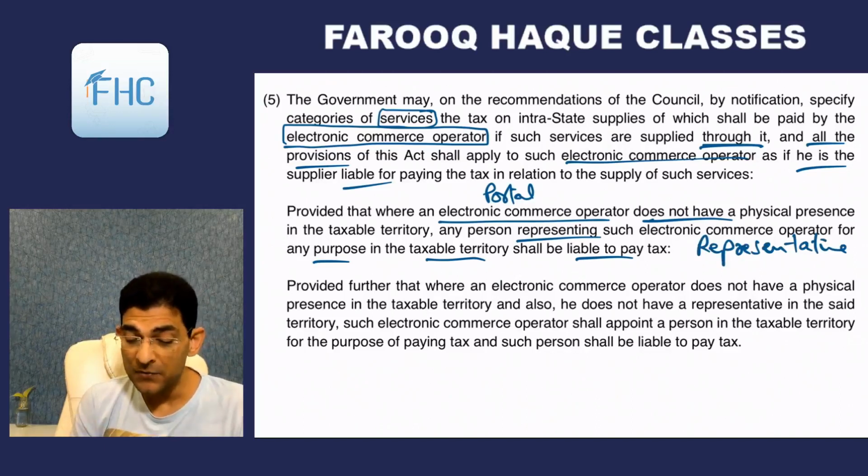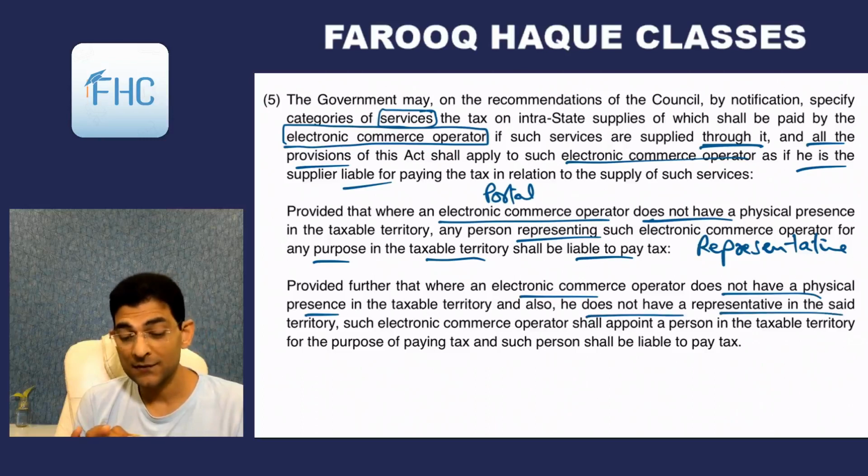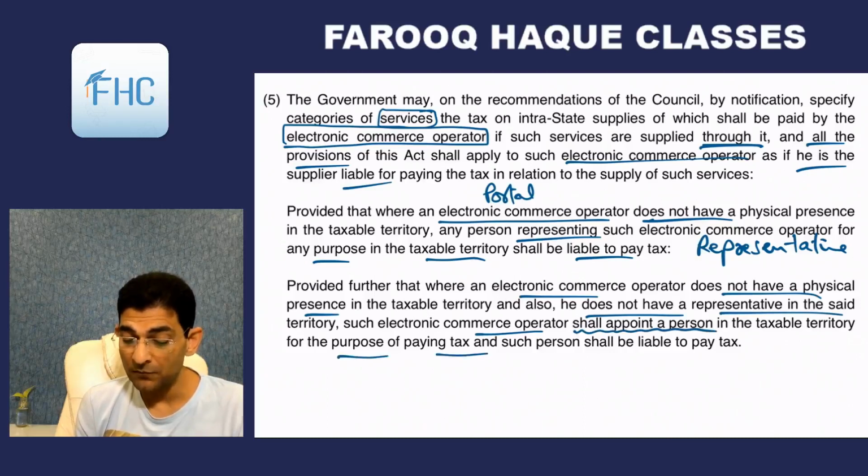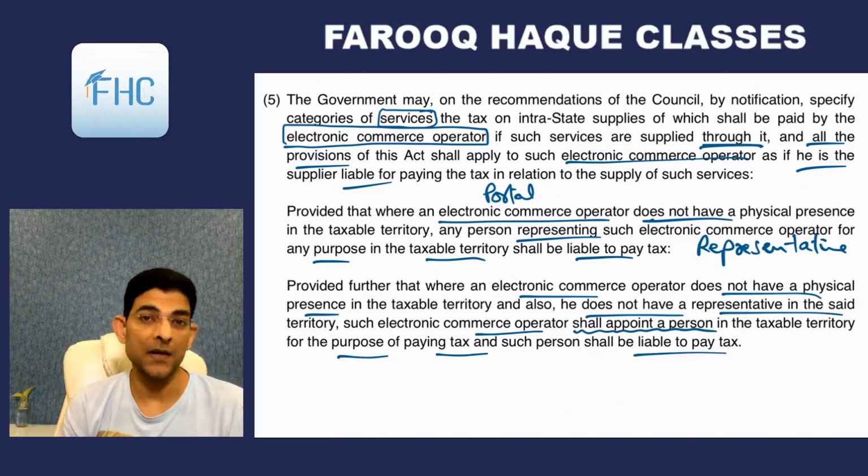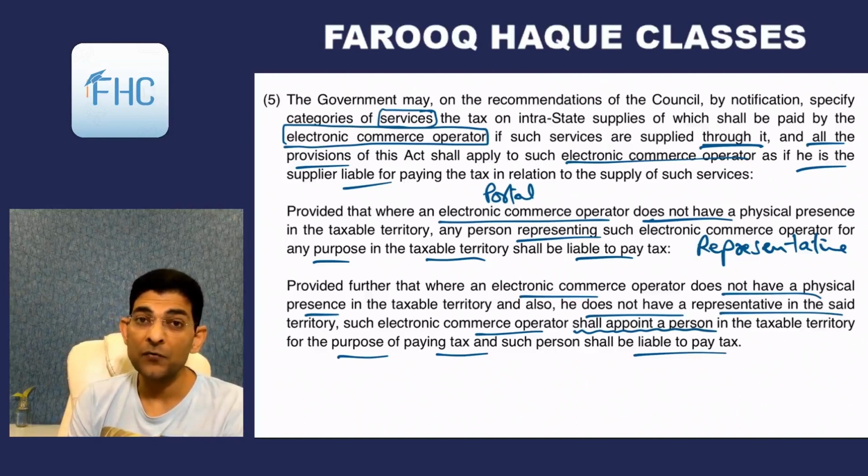And if they don't even have a representative, then the second provision applies. Provided where the ECO does not have physical presence in India and does not have a representative in India, such electronic commerce operator shall appoint a person, like a chartered accountant, in the taxable territory for the purpose of paying tax, and such person shall be liable to pay tax. So then they have to appoint a special person, maybe their lawyer, maybe their chartered accountant, with a special power of attorney to pay GST in India.